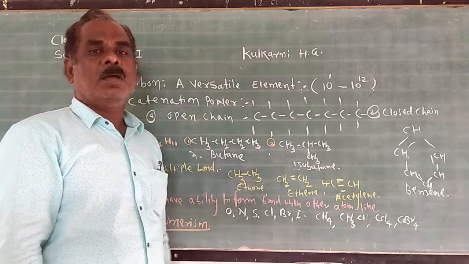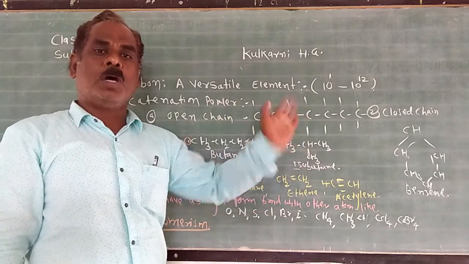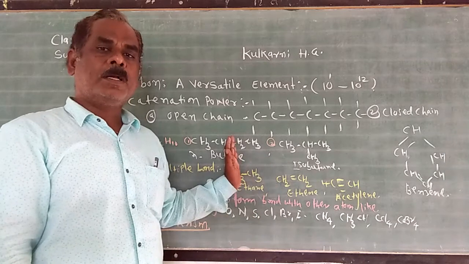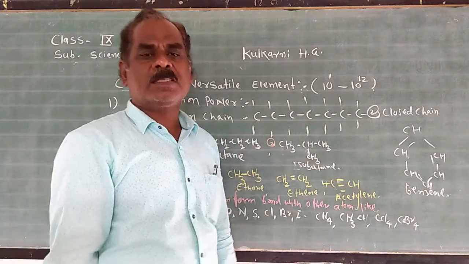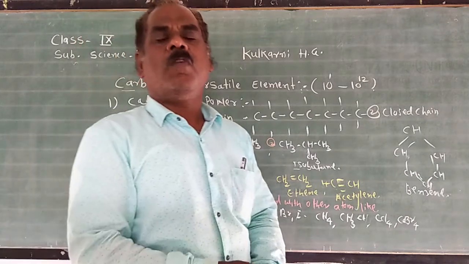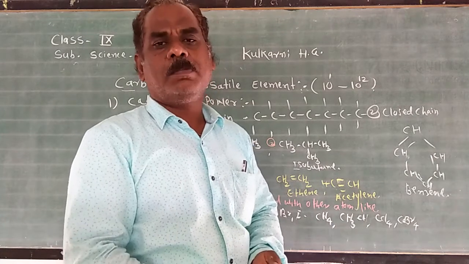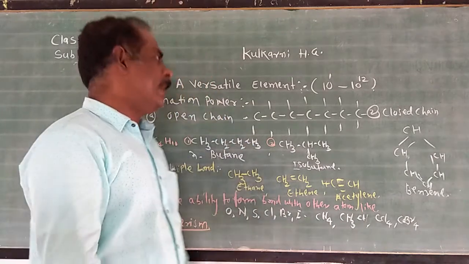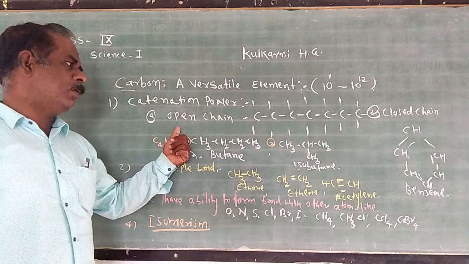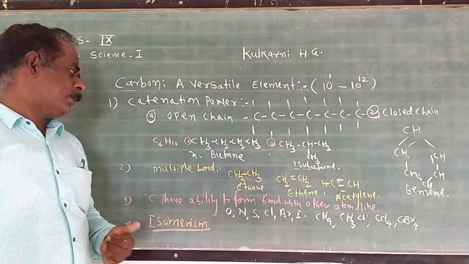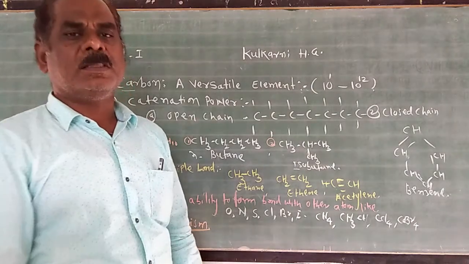Due to this reason, carbon compounds have a high molecular weight as compared to other compounds, or carbon compounds occur in nature in very large numbers. A question may be asked: give the scientific reason why carbon compounds occur in millions of numbers, or in large numbers. Or sometimes a question will be asked: define catenation power, straight chain compound, closed chain compound, or isomerism. Such types of questions may be asked in the examination.